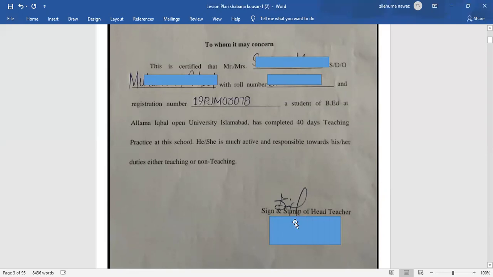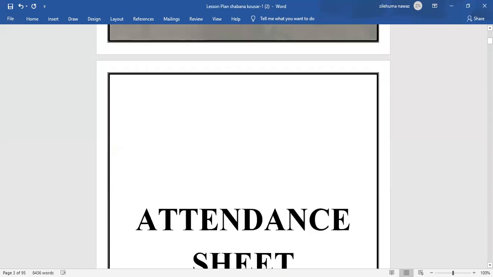The signature and stamp of the head teacher are mandatory. The teacher gives you a sign, and the head of the school gives you a sign and stamp that confirm that you have completed 40 days of teaching practice at that school. Here you need your name, roll number, registration number, and all these things. And here the stamp. This certificate is mandatory to getting an A grade, or even to pass that course.